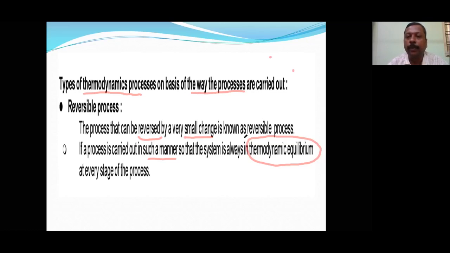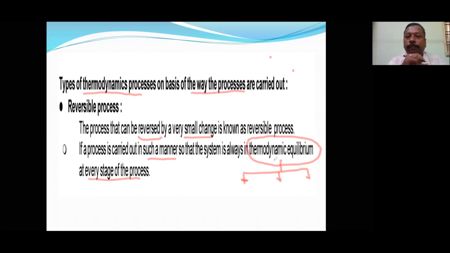Thermodynamic equilibrium contains thermal equilibrium, mechanical equilibrium, and chemical equilibrium. At every stage of the process, we assure thermodynamic equilibrium. Thermodynamic equilibrium is further divided into three types, which we have studied already: mechanical equilibrium, thermal equilibrium, and chemical equilibrium.